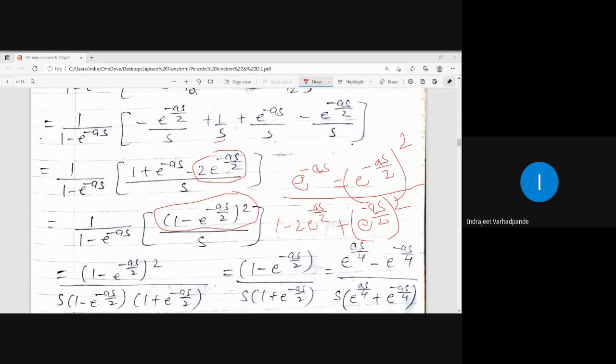And then how we are making it whole square? Then denominator is converted to a square minus b square purposely for the cancellation. And then we make the exponent as angle half so that we can fit it into the definition of hyperbolic tan. That is how the process shall be always to solve the example related to the periodic function.